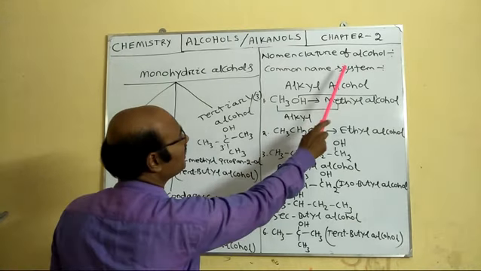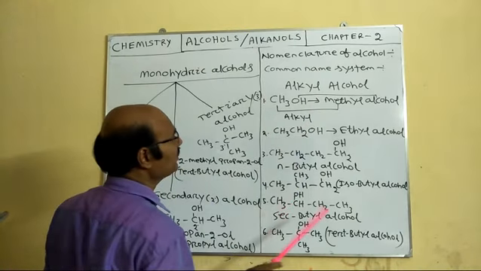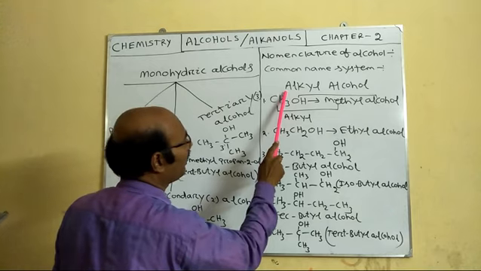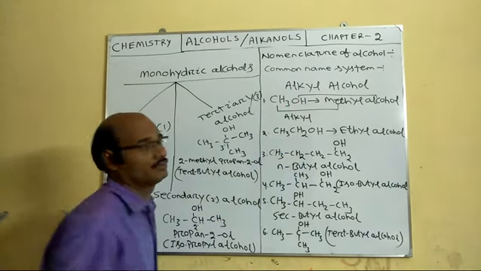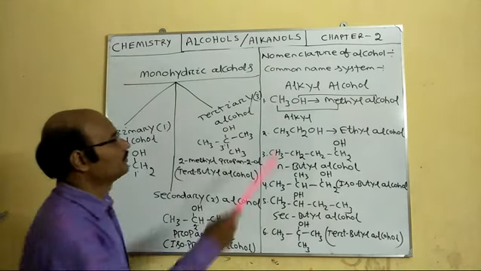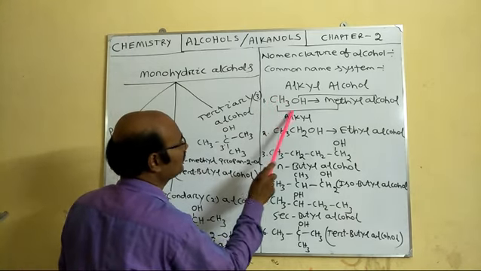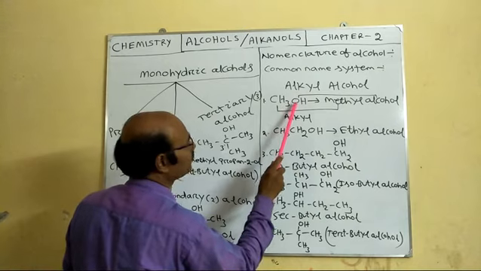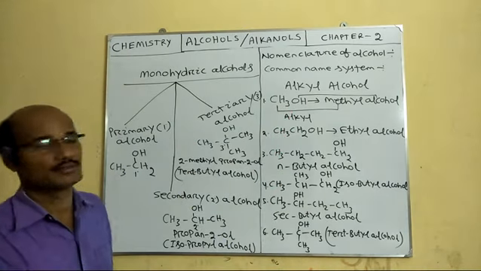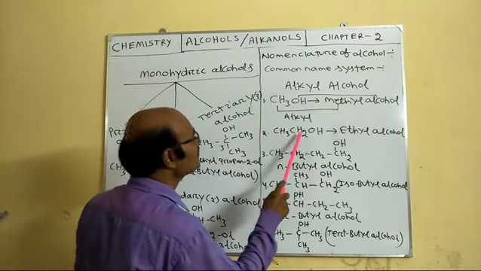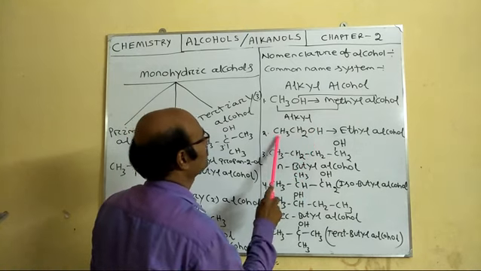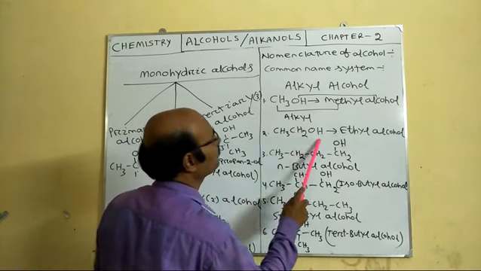The common system of naming of alcohol you can do simply by alkyl alcohol. CH3OH: CH3 is the methyl and OH is the alcohol, so methyl alcohol. CH3CH2OH: CH3CH2 is ethyl, so the name is ethyl alcohol.